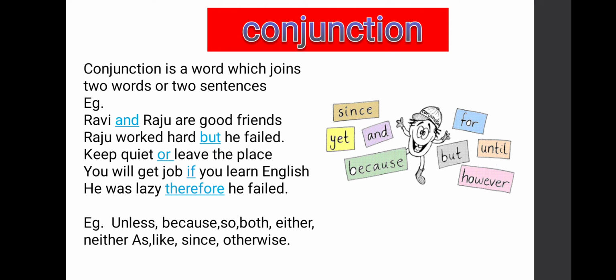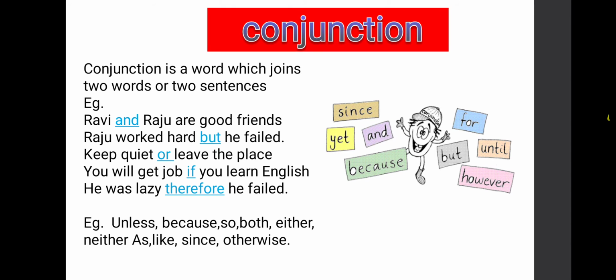Okay students, now let us see the examples. Ravi and Raju are good friends. See here. Ravi is one word, Raju is another word. So here in between we had written and. This and will join Ravi and Raju. So and is a joining word. It joins Ravi and Raju. So it is called a conjunction.